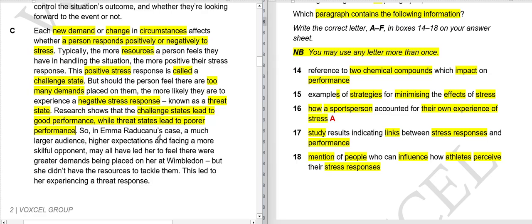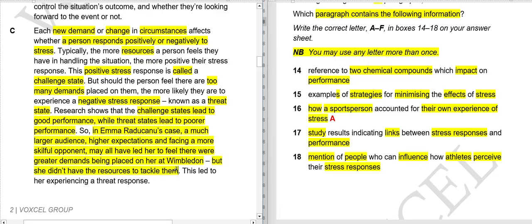So in Emma's case, a much larger audience, higher expectations, and facing a more skillful opponent may have all led her to feel there were greater demands placed on her at Wimbledon. In her case, because of all these expectations and situations, she felt that the burden on her shoulders was unbearable, but she didn't have the resources to tackle them.